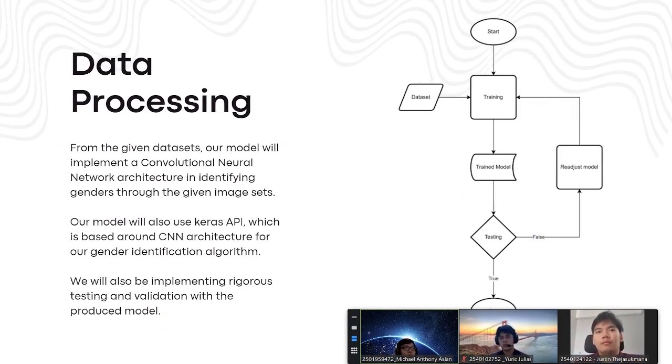From the given dataset, our model will implement a convolutional neural network architecture in identifying genders through the given image set. Our model will also use Keras API, which is based around CNN architecture, for our gender identification algorithm. We will also be implementing rigorous testing and validation with the produced model.